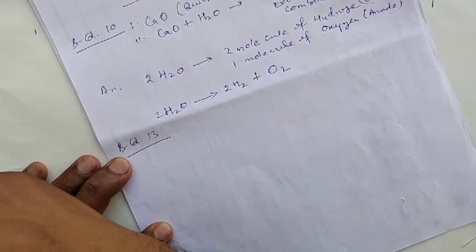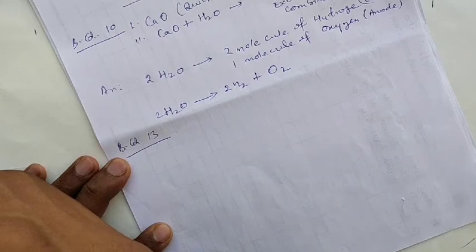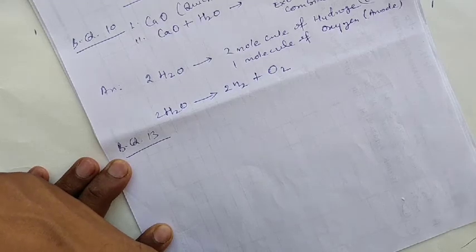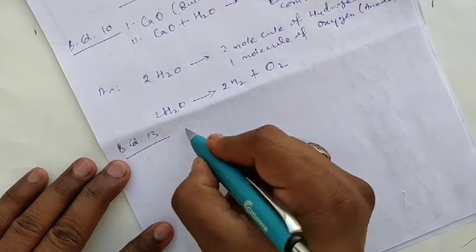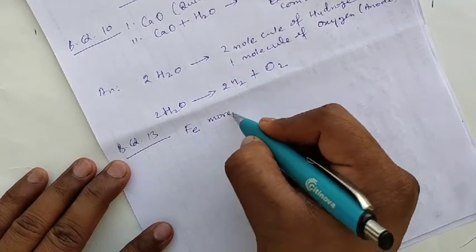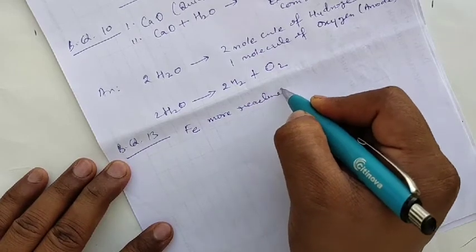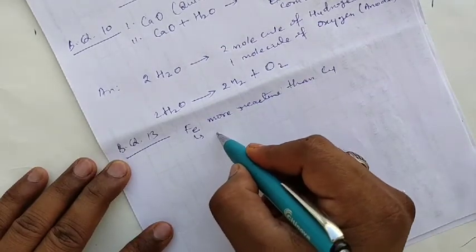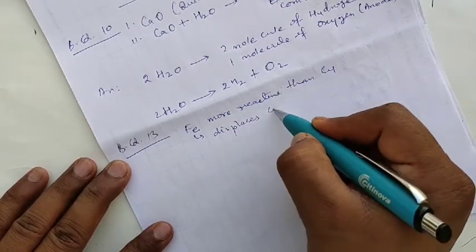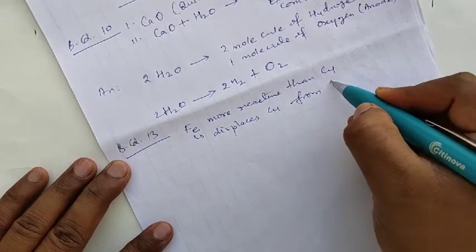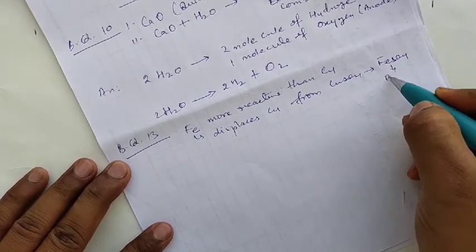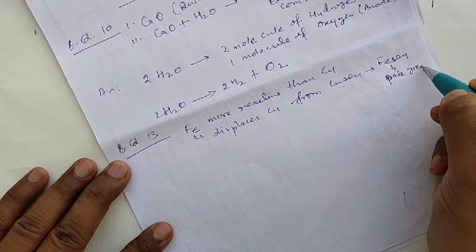Now moving ahead on page number 13, blue question. Question number 1. Why does the color of copper sulfate solution change when an iron nail is dipped in it? Now you know very well, since iron is more reactive than copper, iron displaces copper from copper sulfate, forming iron sulfate solution, which is pale green in color.